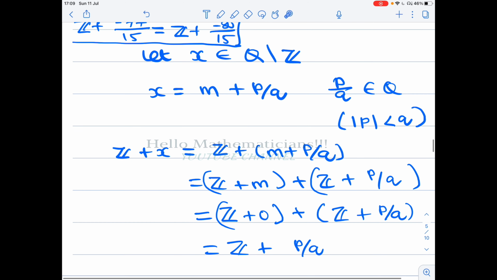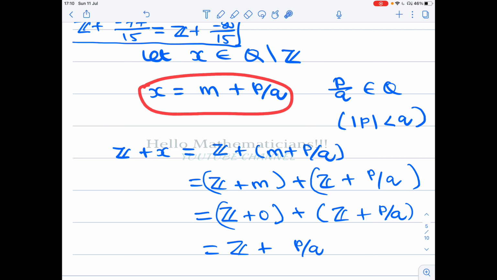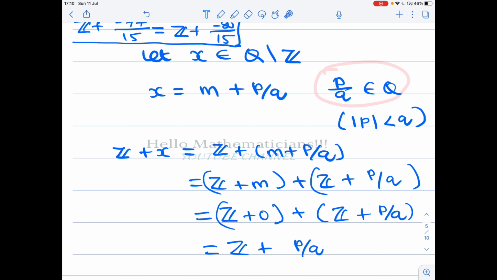Now I take a number x which is a rational number that is not an integer. By our above result we can write x equal to m plus p by q, where m is an integer, p by q is a rational number, and the modulus of p is strictly less than q. Why is it so?